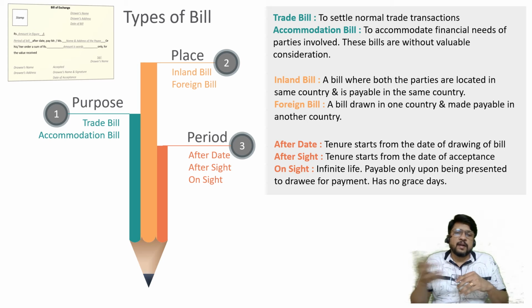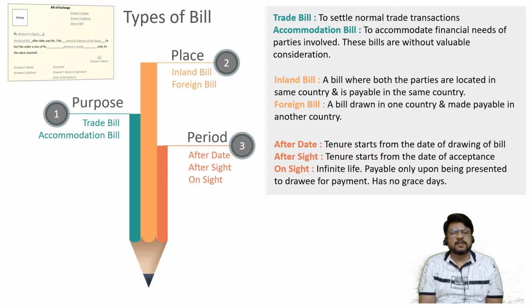But yes, if you go ahead in the studies of accountancy, you will meet this topic: how to record the journal entries or the ledger accounts of an accommodation bill. At this moment, just remember this particular definition for the purpose of objective questions, not practical questions. Trade bills are to settle normal trade transactions, and to accommodate the financial needs of the parties involved, it is called an accommodation bill.